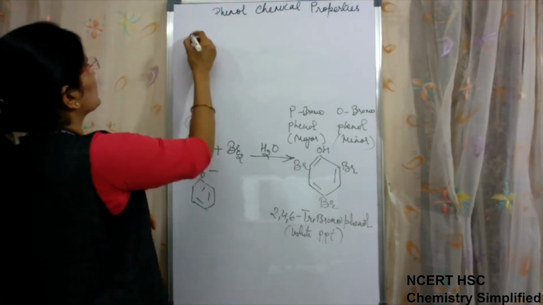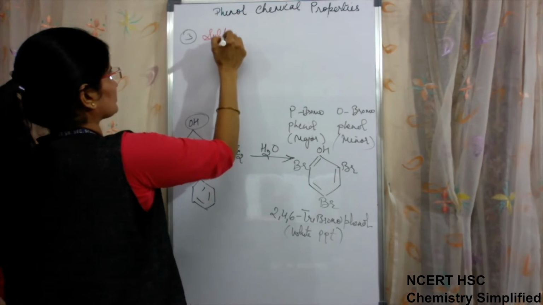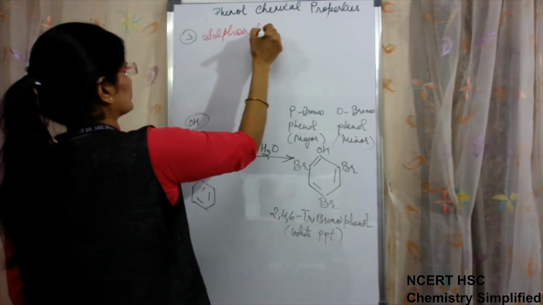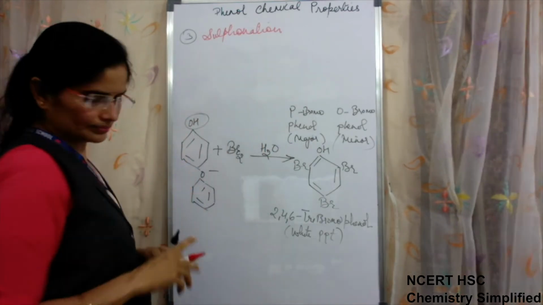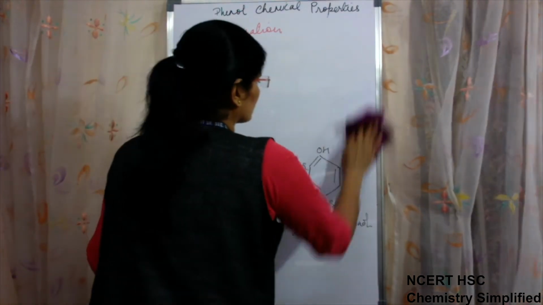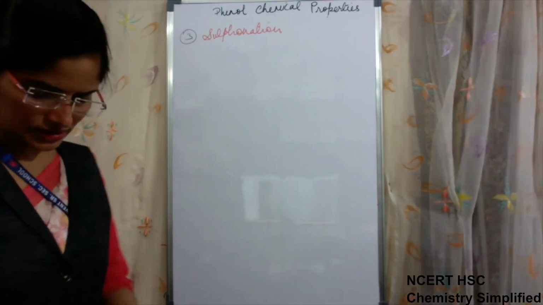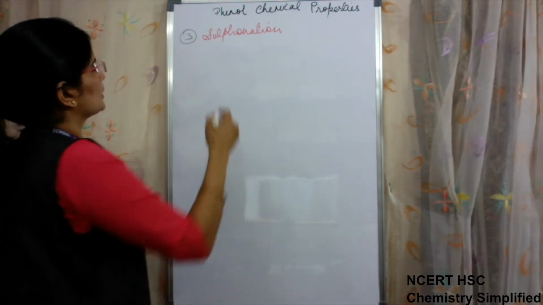Now comes the third, that is sulfonation. Now the reactions are usual.